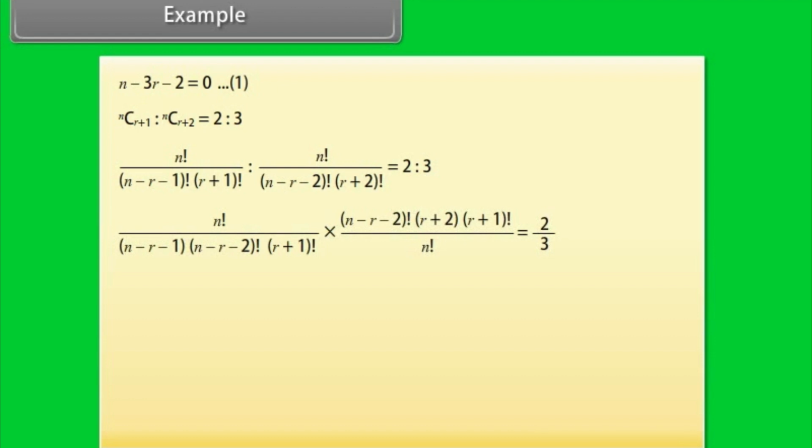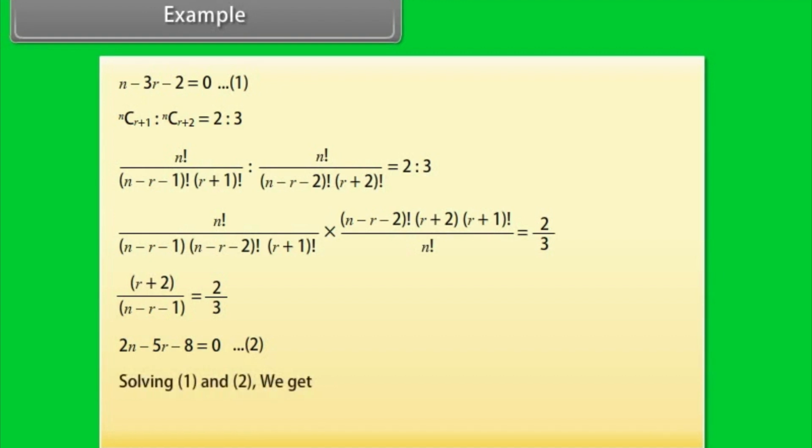Simplifying, (r plus 2) by (n minus r minus 1) is equal to 2/3. 2n minus 5r minus 8 is equal to 0. Name it as 2. Solving 1 and 2, we get n is equal to 14, r is equal to 4.